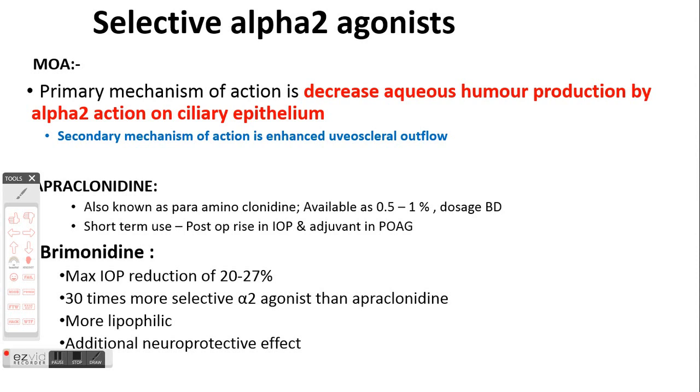Then the second option is using selective alpha 2 agonists. Now, because these selectively act upon alpha 2 receptors, they decrease the aqueous humor production by their action on alpha 2 receptors located on the ciliary epithelium. And also it has been seen that they enhance the uveoscleral outflow. So in this category we have drugs such as apraclonidine or brimonidine. Apraclonidine is also known as para-aminoclonidine. It can be used for a short-term period in post-operative rise in intraocular pressure or as an adjuvant in open-angle glaucoma.